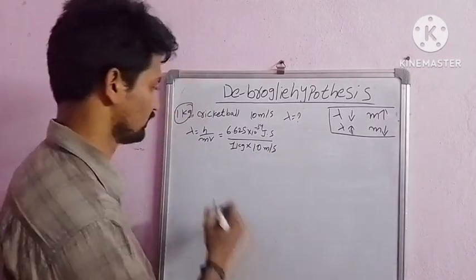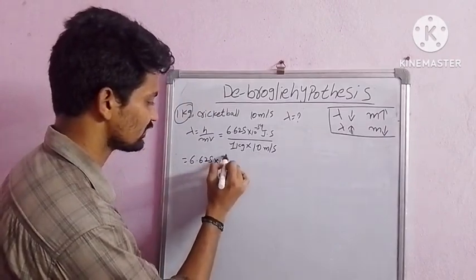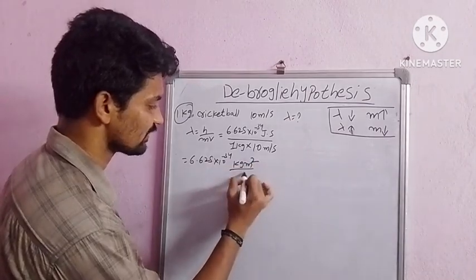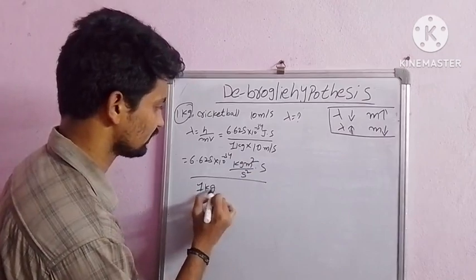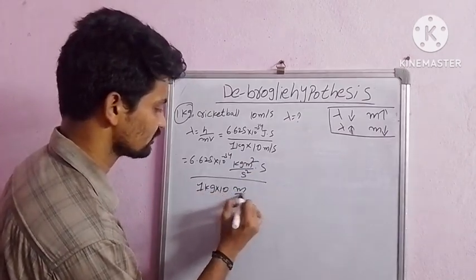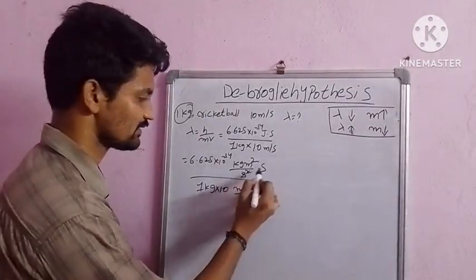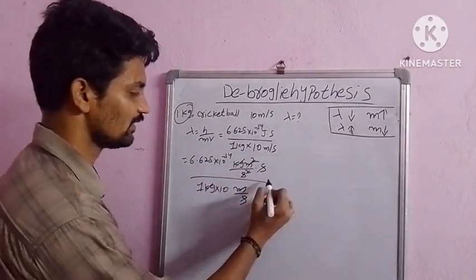So 6.625 into 10 to the power of minus 34 joule second, that is kg meter square per second square into second, by 1 kg into 10 meter per second. Second cancels, second cancels, kg cancels, meter cancels. What remains?